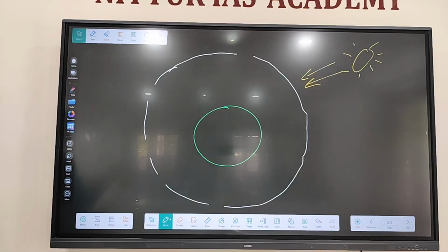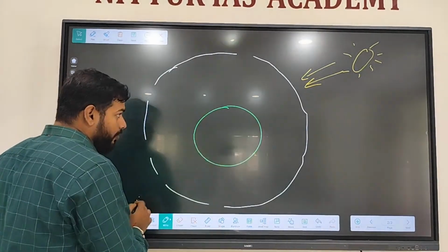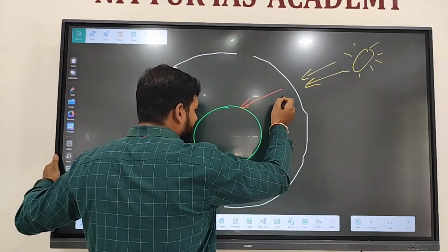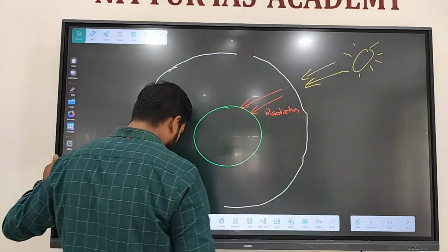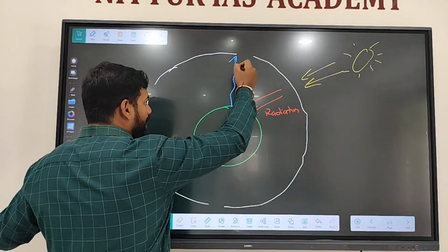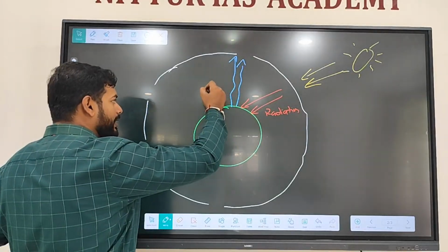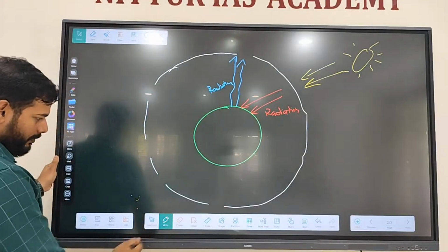Global warming happens due to this greenhouse effect. Greenhouse effect means we get heat in the form of radiation. Earth radiates this heat back. It will give the heat back in the form of radiation itself, right?